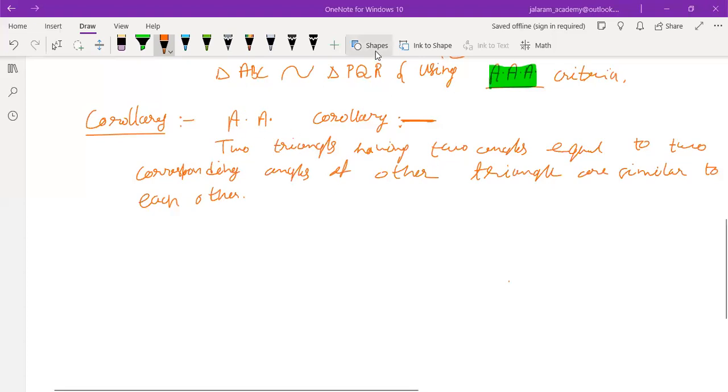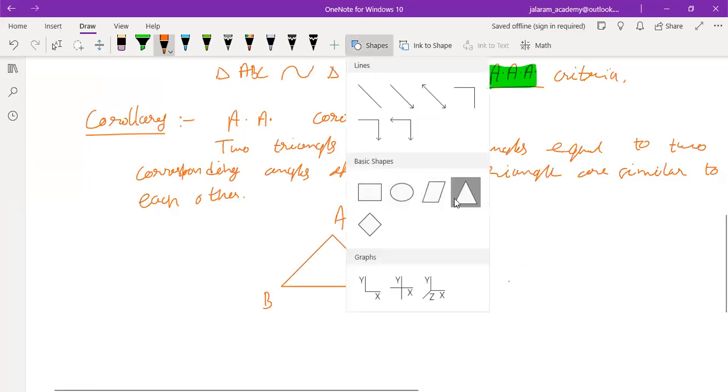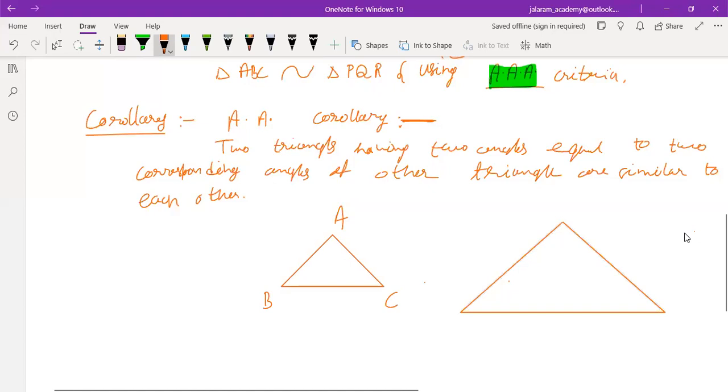Now the question arises, if we take triangle ABC and triangle PQR or triangle XYZ in such a way that angle B is 40 degree, angle Z is also 40 degree, angle A is 70 degree, and angle Y is 70 degree.